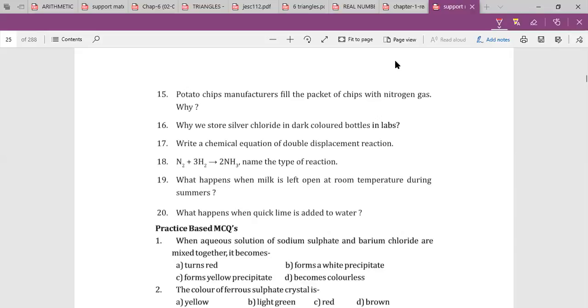Nitrogen gas is inert at room temperature. When we flush nitrogen, it won't react with the food, the fats present in the chips. And due to the presence of nitrogen, oxygen will not be available, so no oxidation takes place.